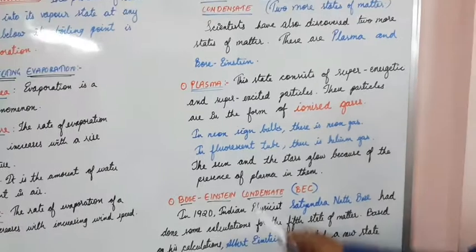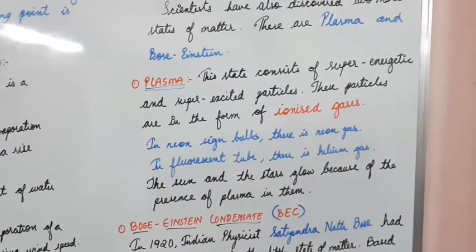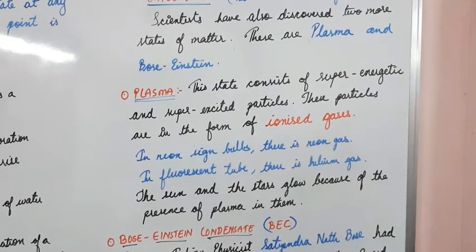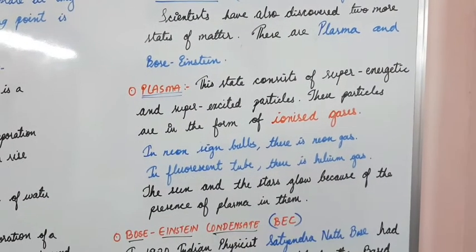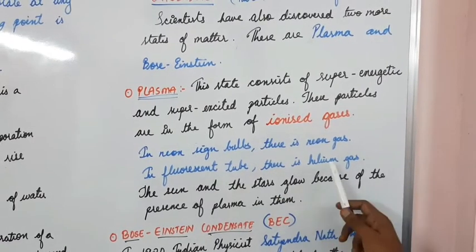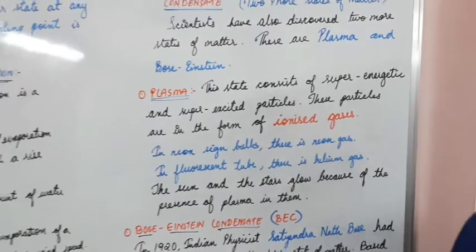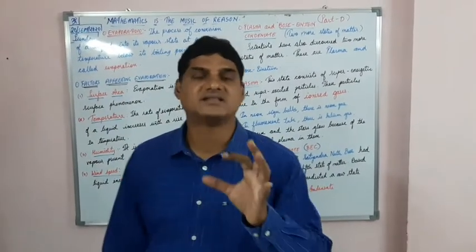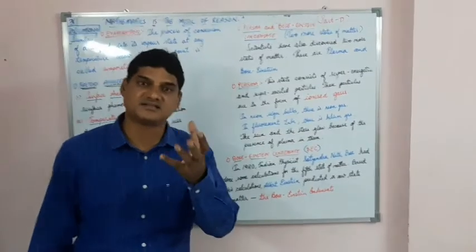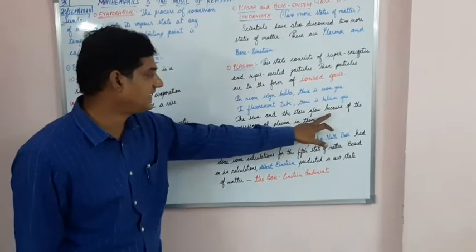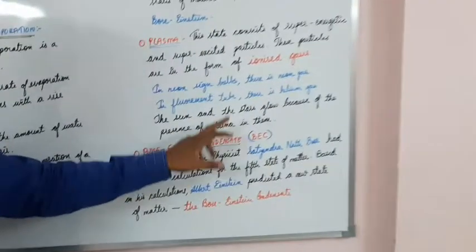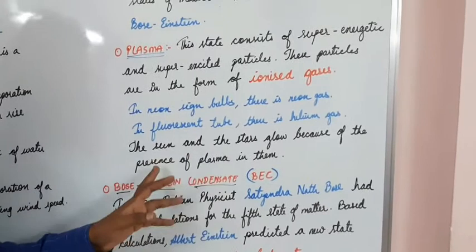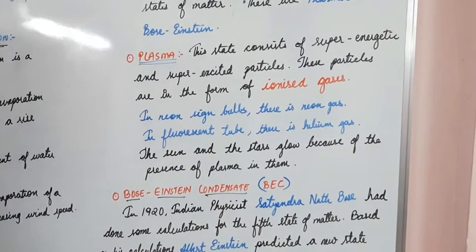You have seen neon signboards. They glow. What is present inside them? Neon gas. And you are very much aware of the fluorescent tube. Here in this fluorescent tube, helium gas is present. And another example of plasma, the sun and the other stars, they shine. Why? Because they contain plasma in them. The sun and the stars glow because of the presence of plasma in them.